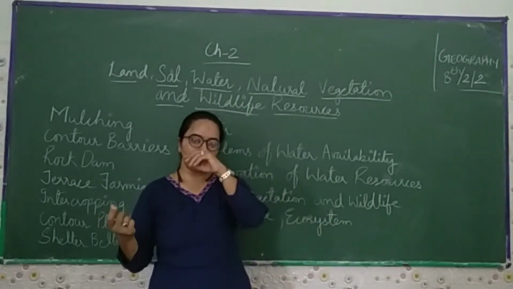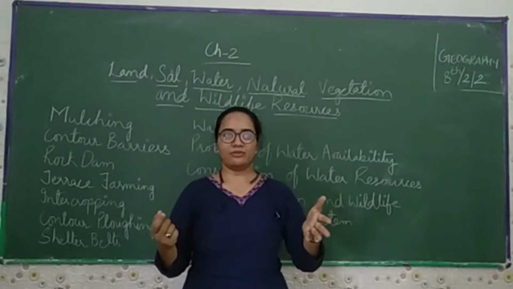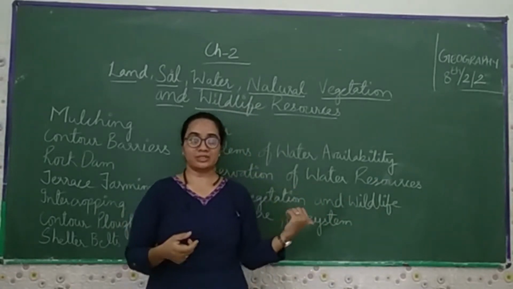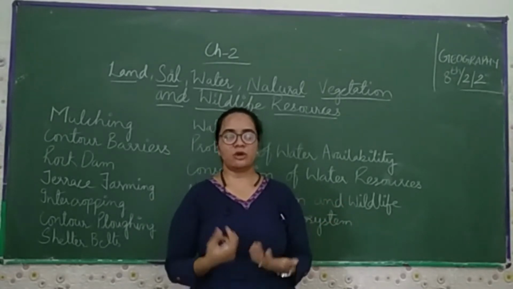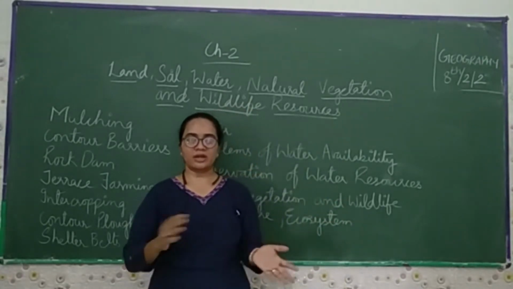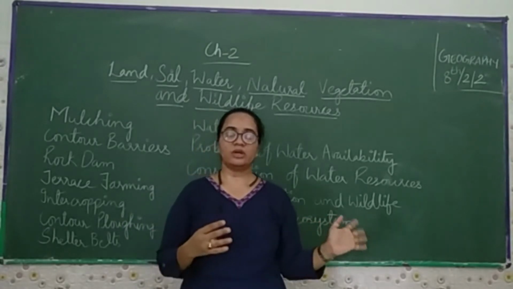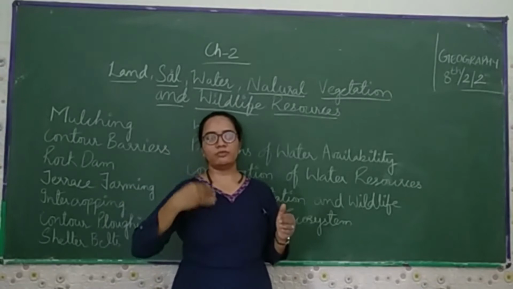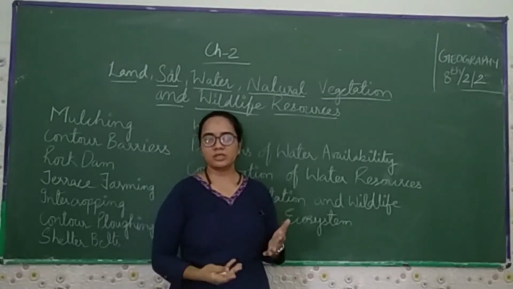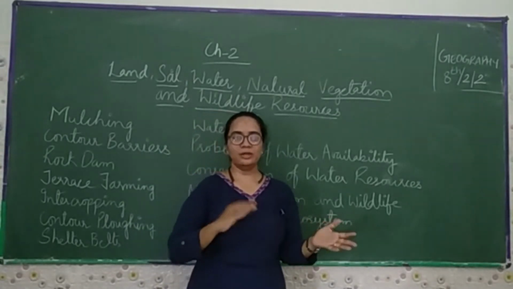The biosphere means the immediate surroundings of living organisms, where humans and plants are interdependent and can't live without each other. The ecosystem is the immediate surrounding of humans, plants and animals, where they are interdependent on each other.